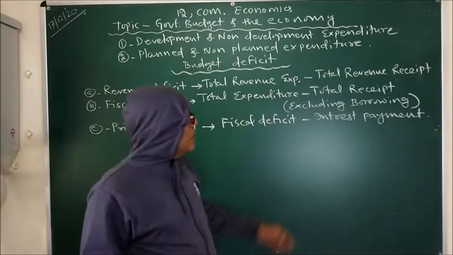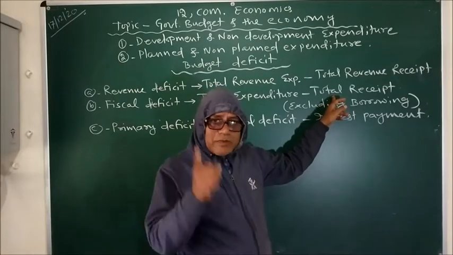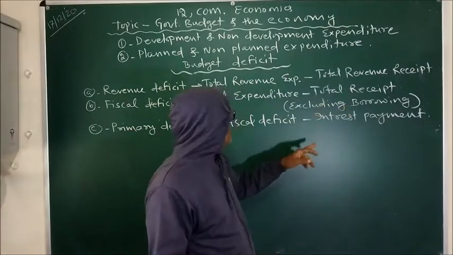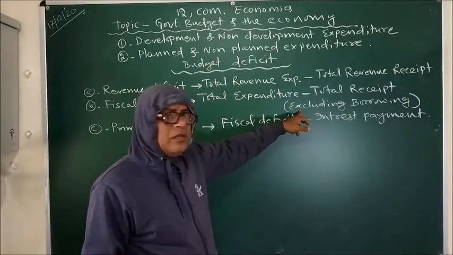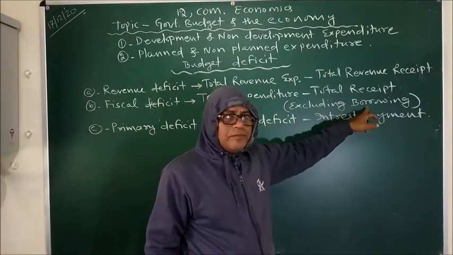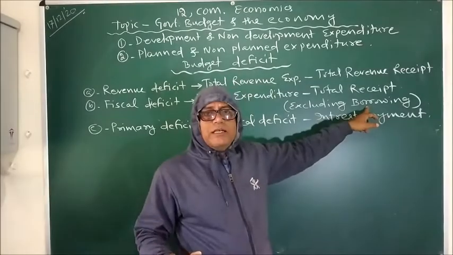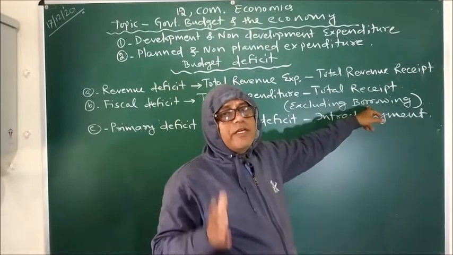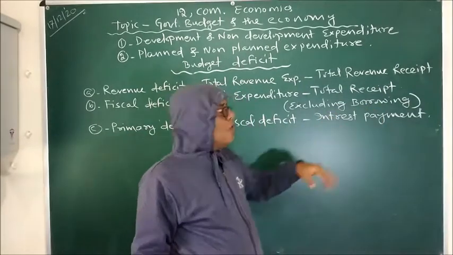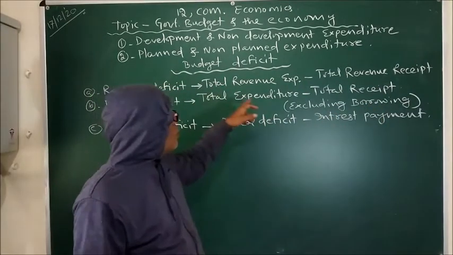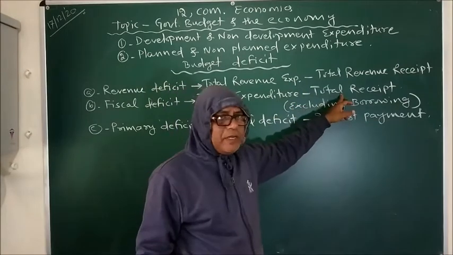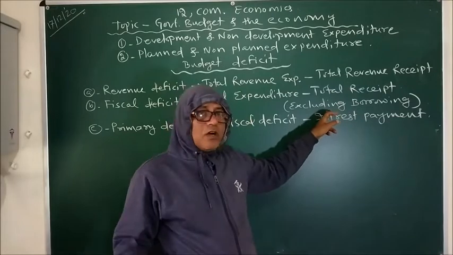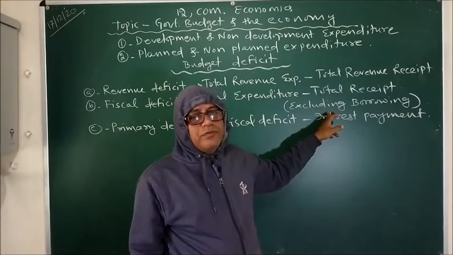And remember, in capital receipt, there is disinvestment, there are loans, but we must exclude the borrowing, because borrowing is from an external source. That's why it is not part of our economy. So once again, fiscal deficit is total expenditure minus total receipt, and from this figure we need to reduce again the amount that we have borrowed.